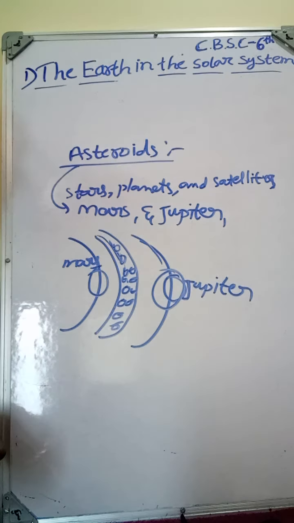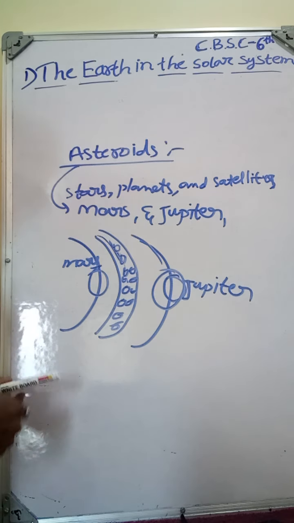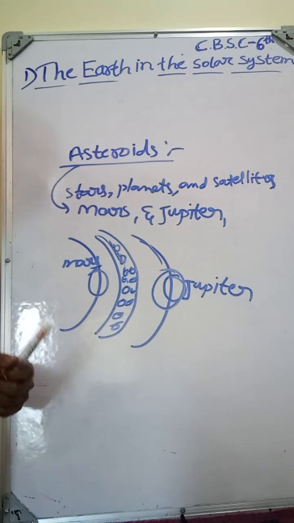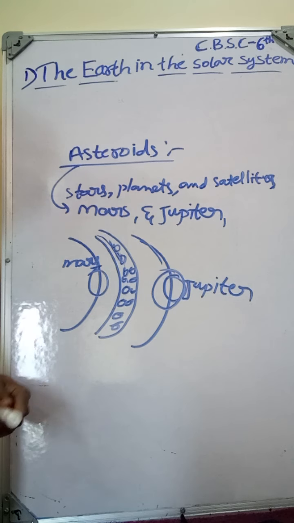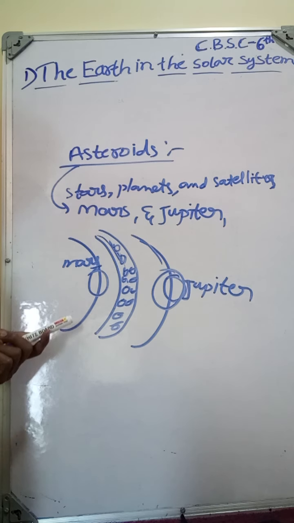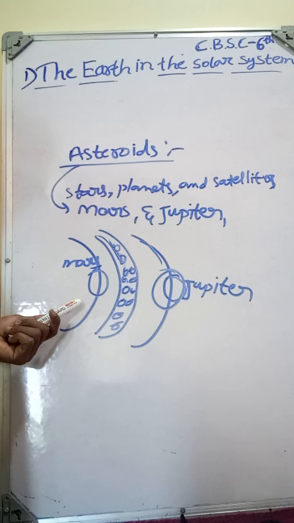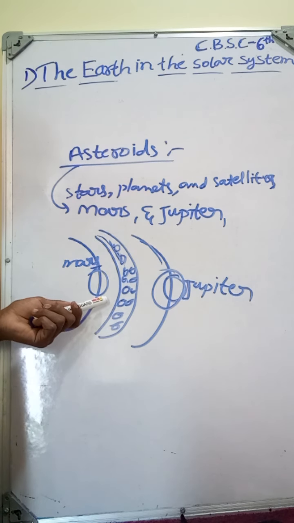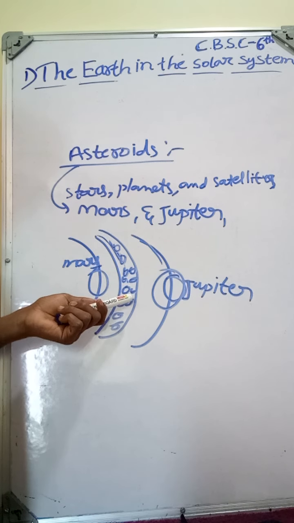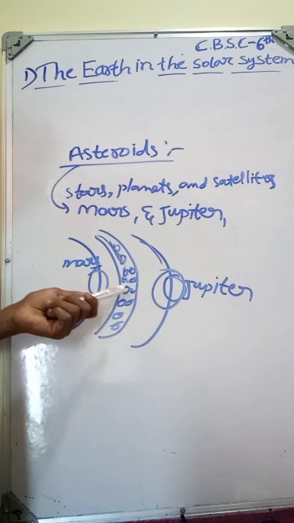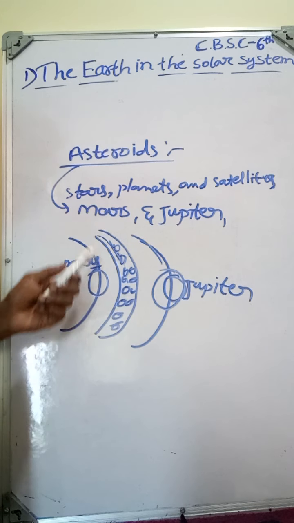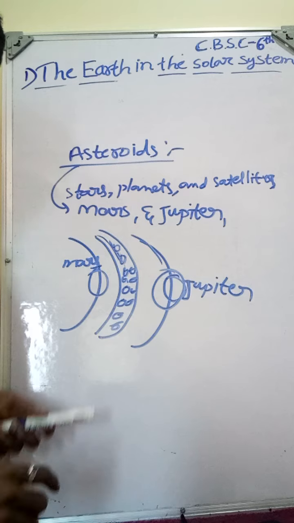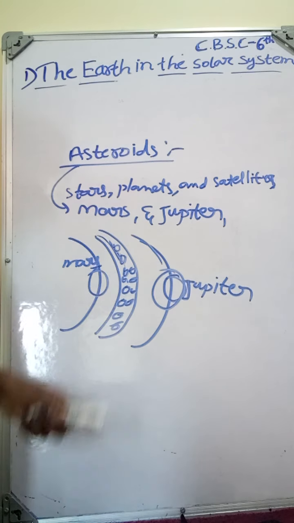Some scientists have identified that these asteroids are also part of planets, but very long ago these small pieces came out of planets and are rotating between Mars and Jupiter. These are called asteroids. But these asteroids exploded from the planets only.